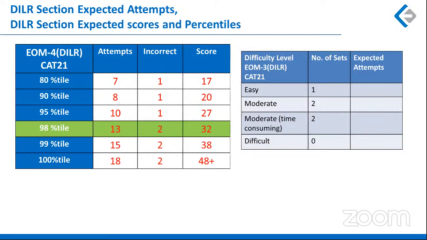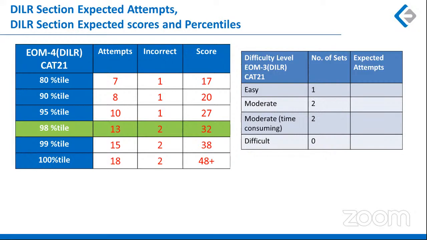So this is the percentile versus marks mapping. For a 98 percentile, 32 marks would have been the ideal score. 99 percentile would have been 38 marks. For 100 percentile, we are looking at something like 48 plus.